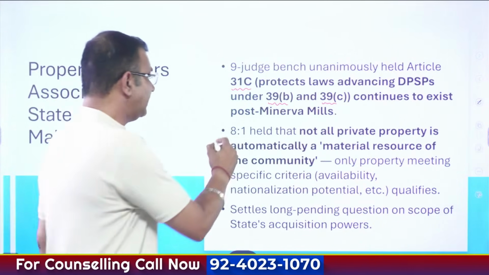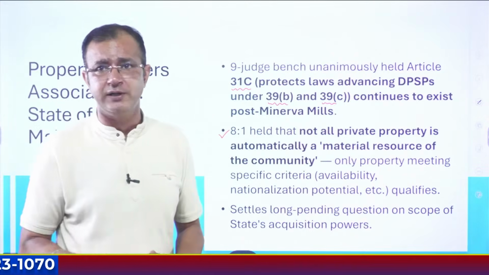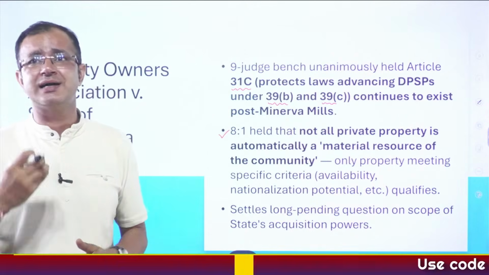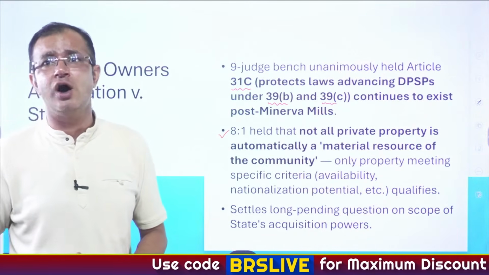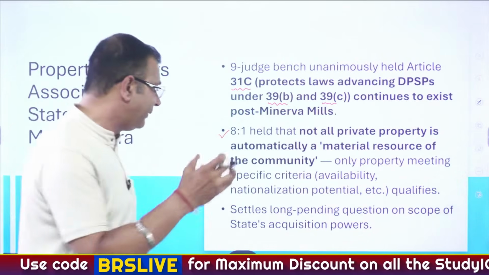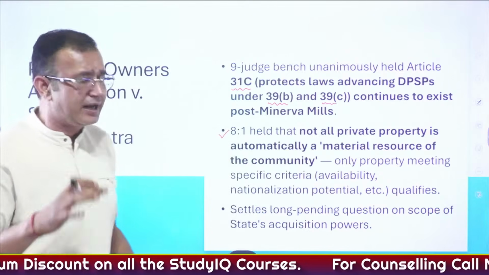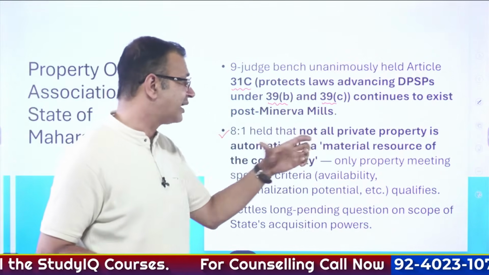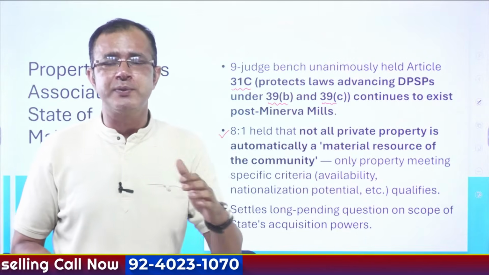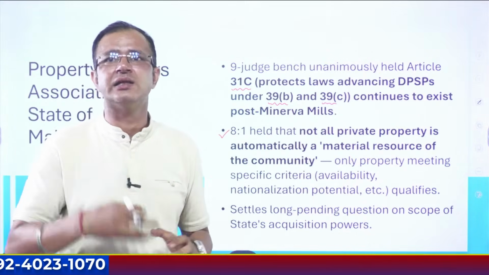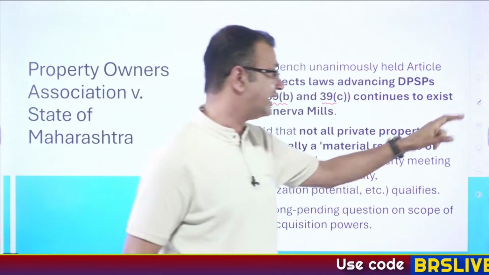And by 8:1 in the ratio, they held that not all private property can automatically be a material resource of the community. Only property that meets specific criteria, that is availability, nationalization potential, etc., qualifies as a material resource of the community, and thereby the Supreme Court has settled the long pending question on the scope of the acquisition power that the state has.